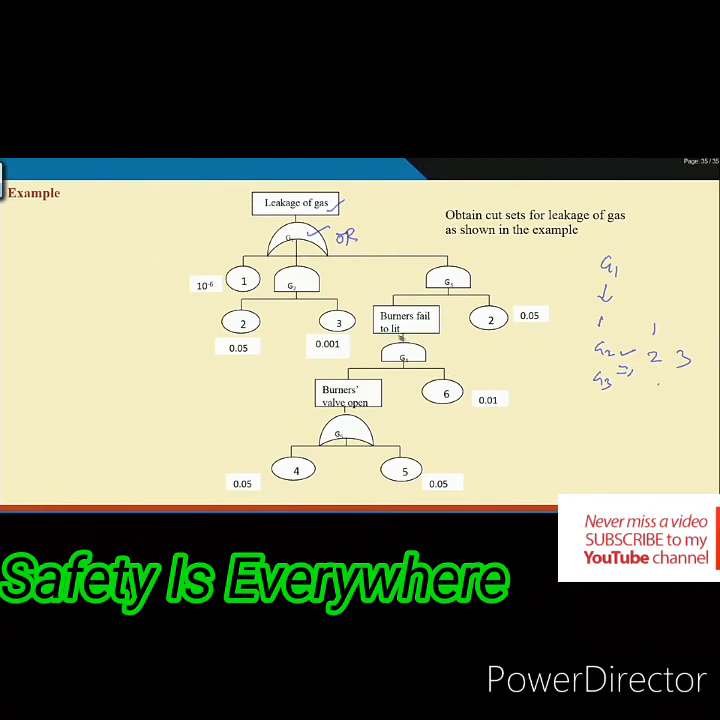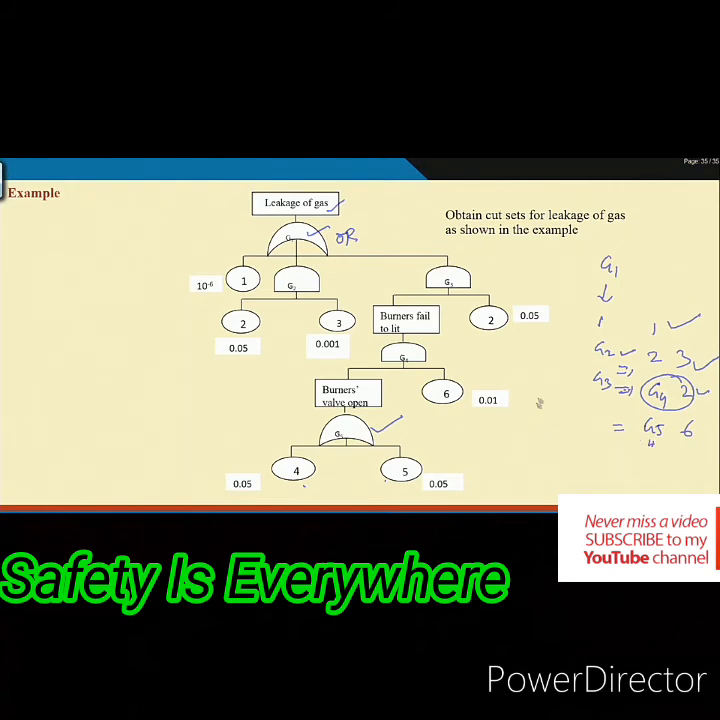But G3 is again, you see, it is basically G4 and 2. So, you write this one and it is an AND gate. So, G4 and 2. Okay. Now, what is G4? G4 is another AND gate and which has G5 and 6. So, that means G4 will be replaced by G5 and 6, and G5 is an OR gate having 4 and 5.